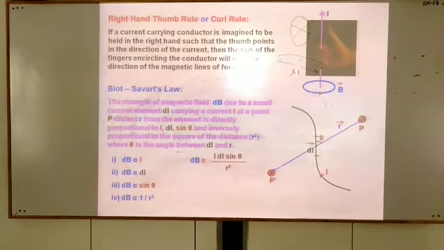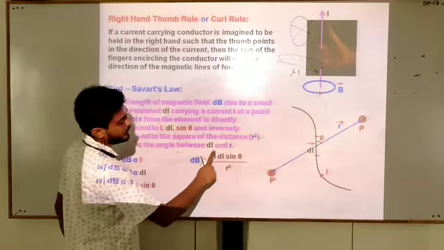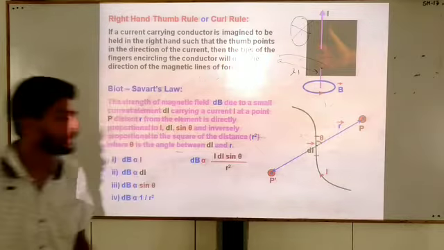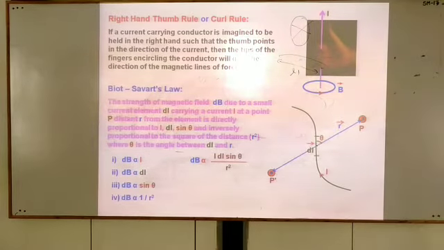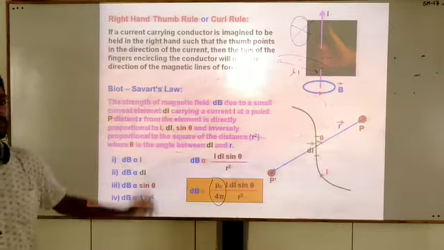Students, these all combined together give dB proportional to I dl sine theta by r square. And here we will use a proportionality constant. This proportionality constant is mu naught upon 4 pi.